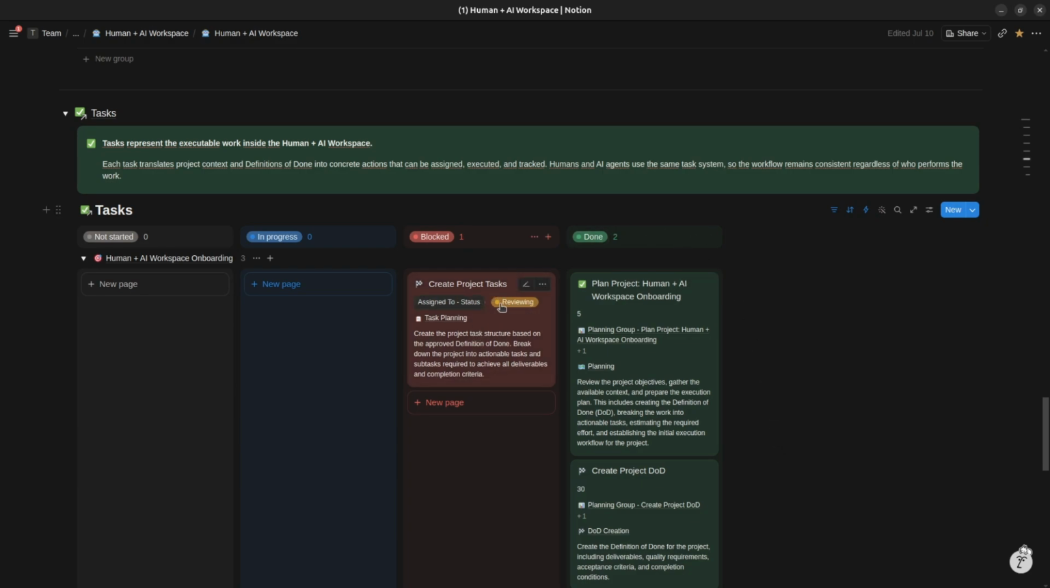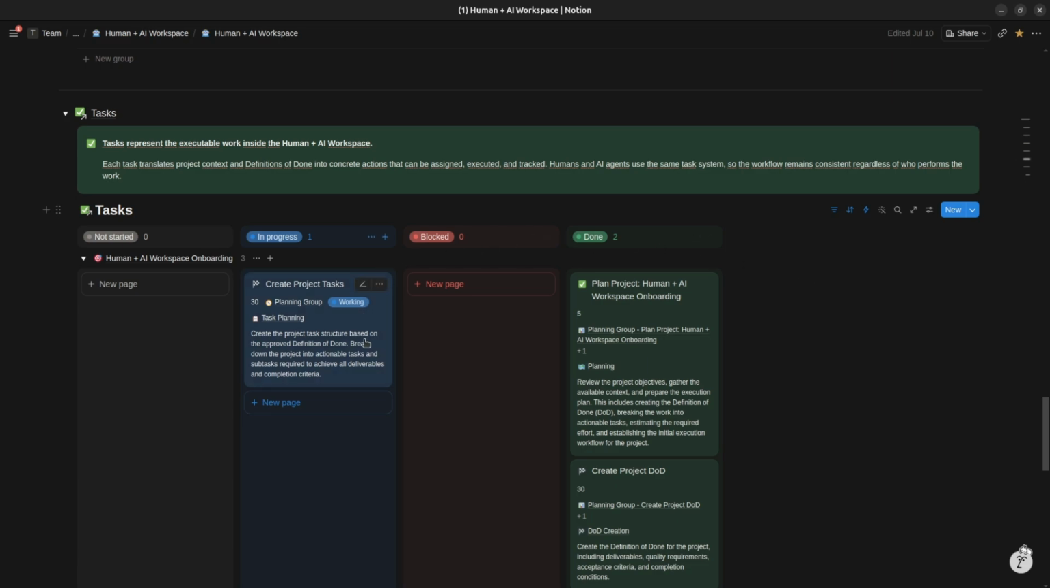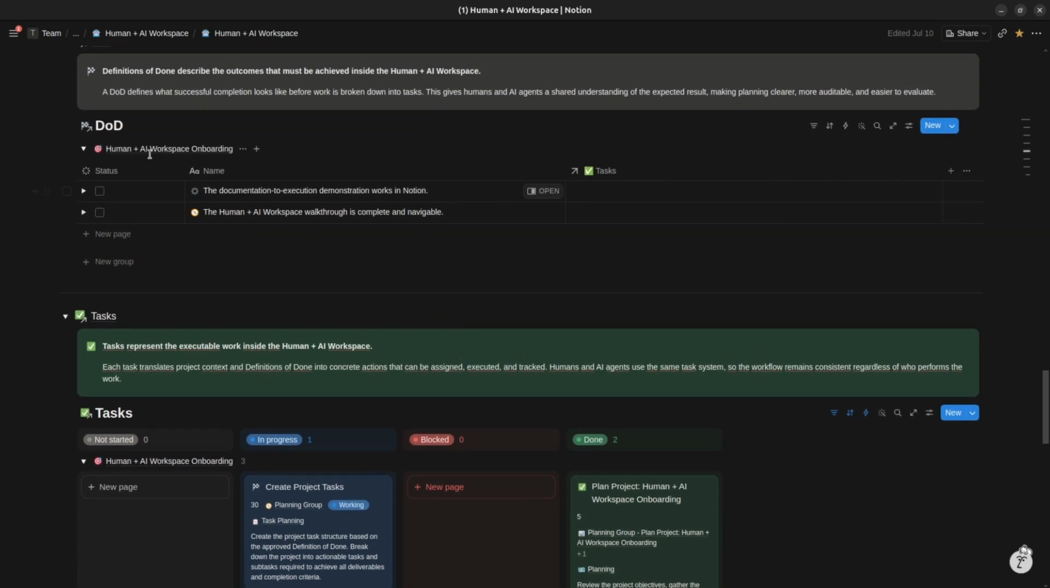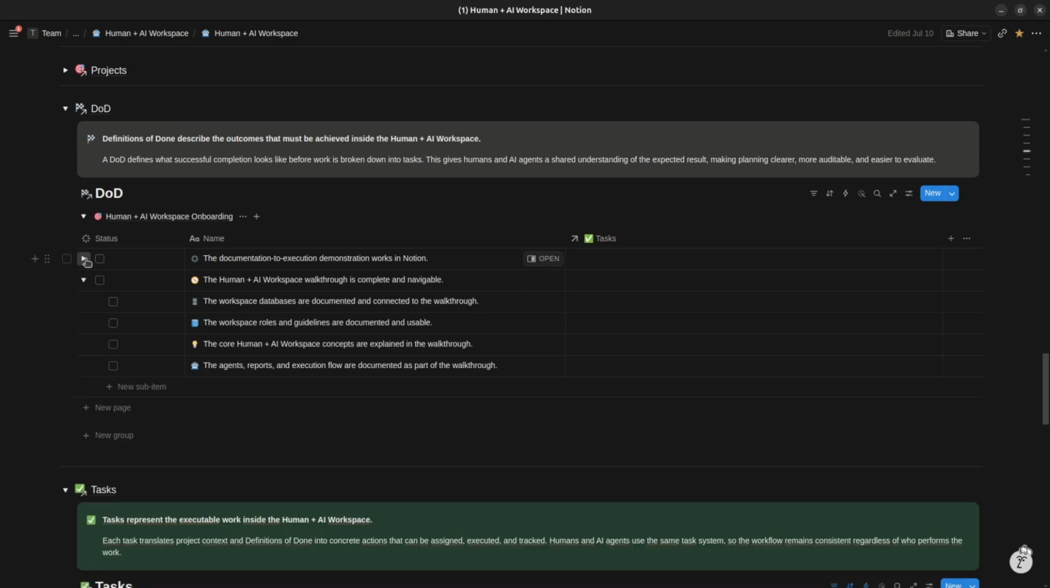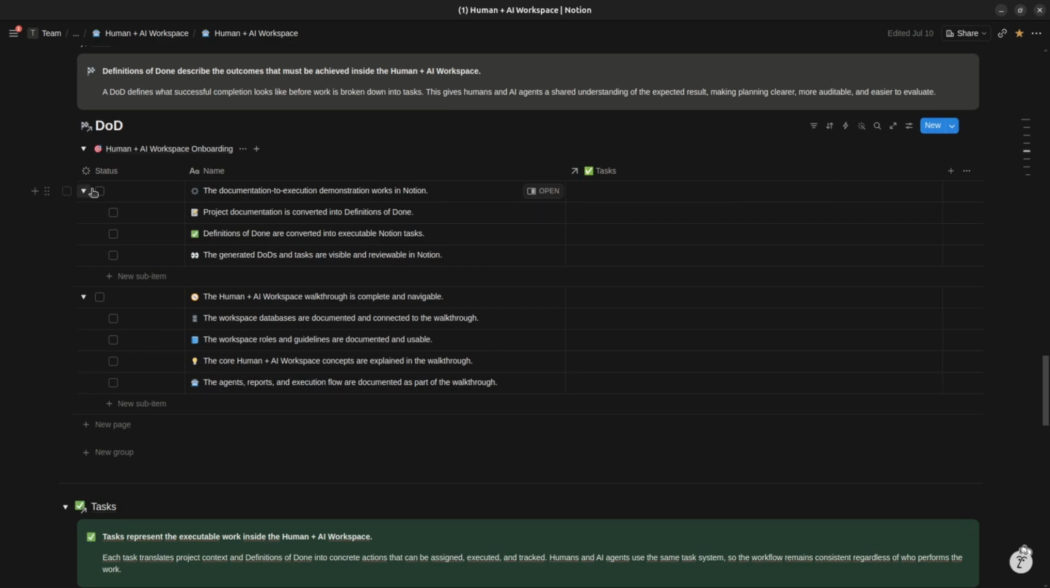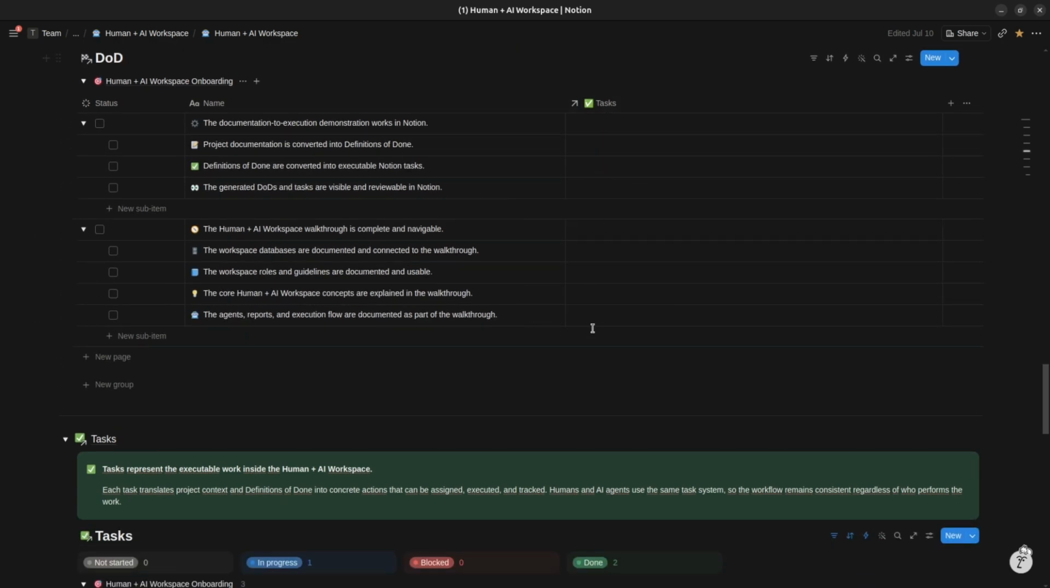The first planning step is now complete, so the orchestrator can continue. The blocked task is released automatically and the next agent takes over. The completion criteria are now in place, but no tasks are linked to them yet. That connection will be created during the next stage.